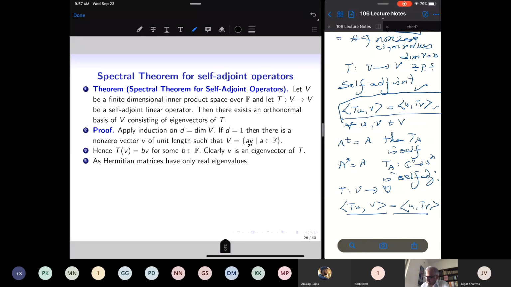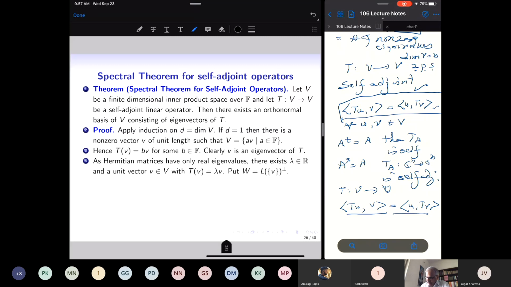Let us see that it is an eigenvector. Because the vector space is one dimensional, if I operate T on v, I will get a scalar multiple of v. That's how all the vectors in V look: they are scalar multiples of v. So Tv is bv, and v is a non-zero vector, and therefore v is an eigenvector and b is the corresponding eigenvalue. But we have seen that Hermitian matrices have only real eigenvalues. So there exists a lambda in R and a unit vector v so that Tv equals lambda v.